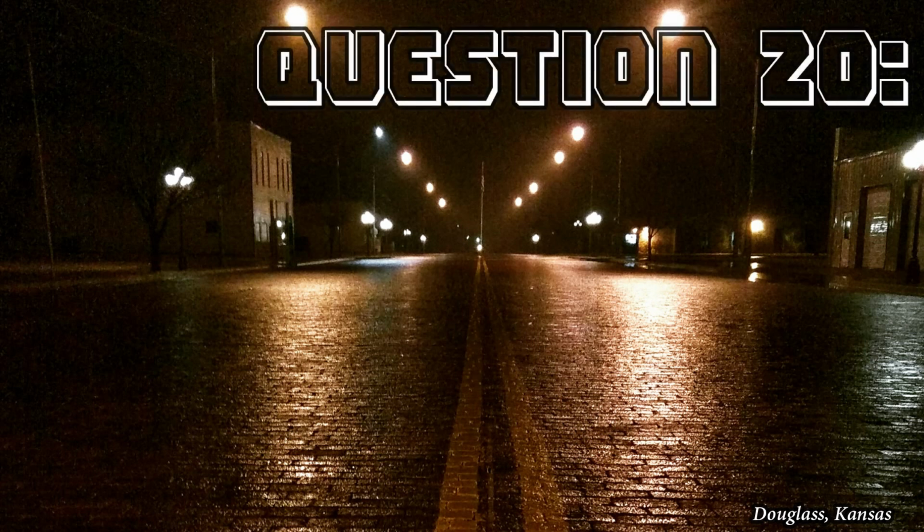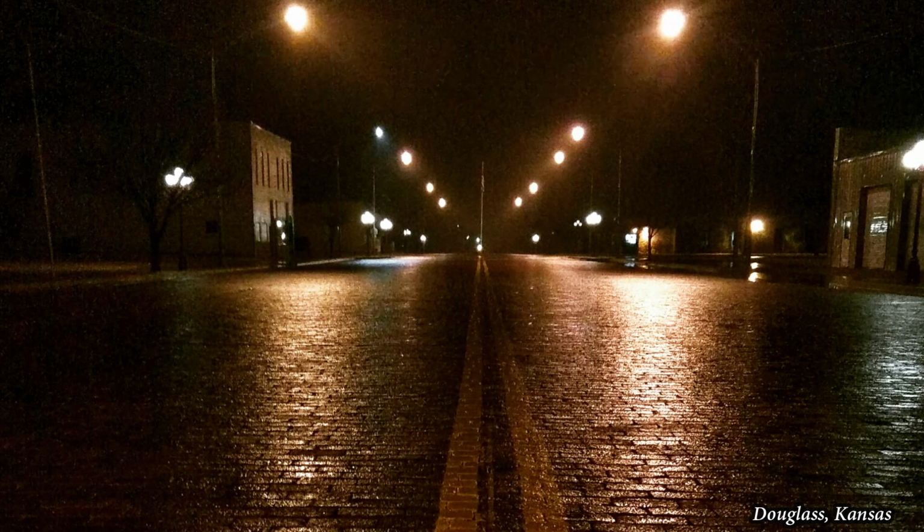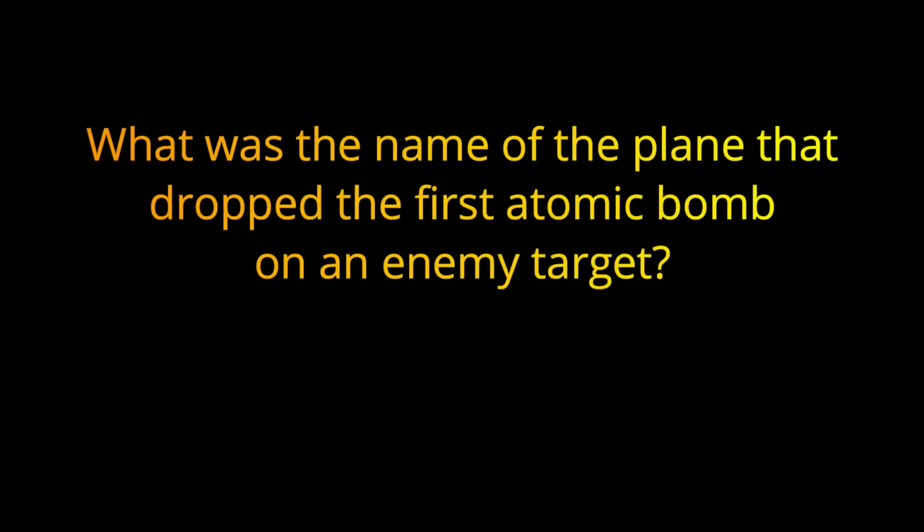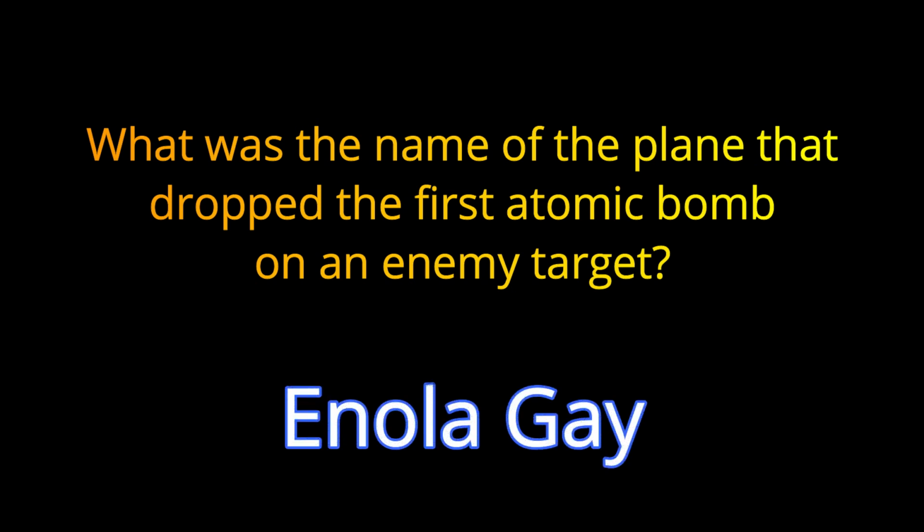Question 20. What was the name of the plane that dropped the first atomic bomb on an enemy target? The answer is the Enola Gay.